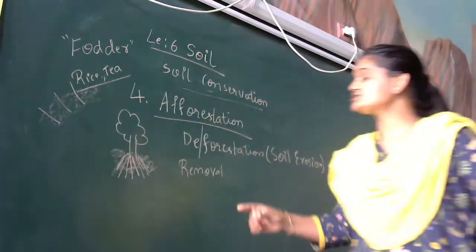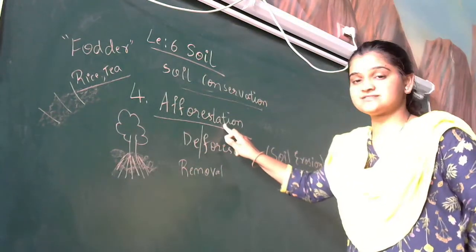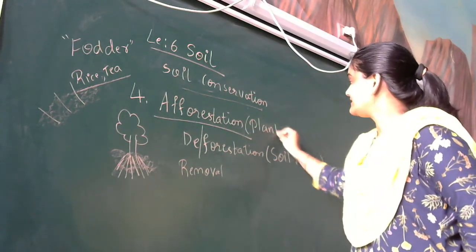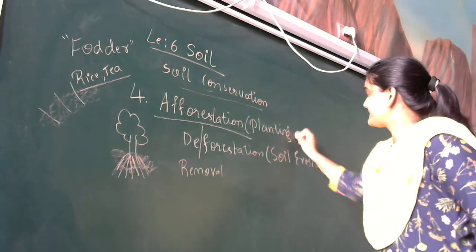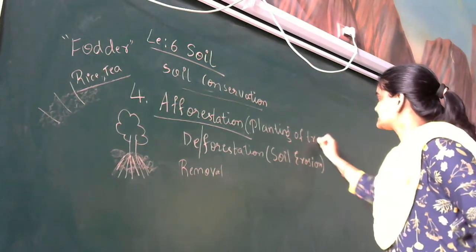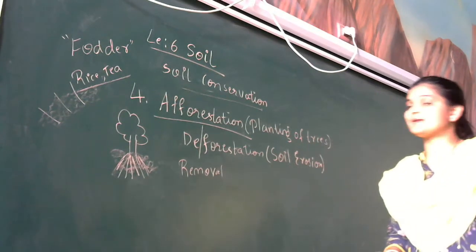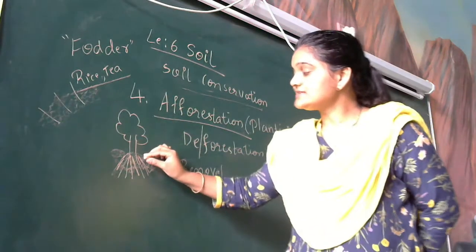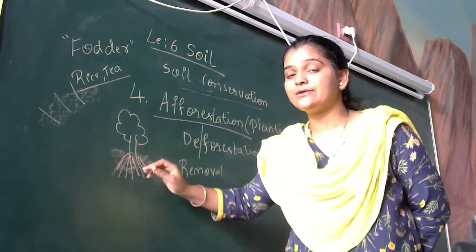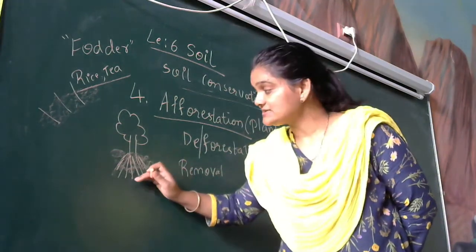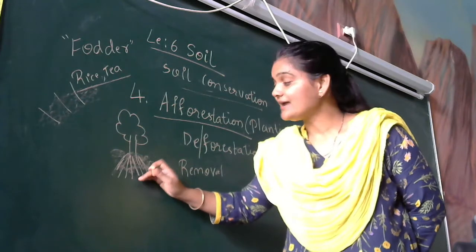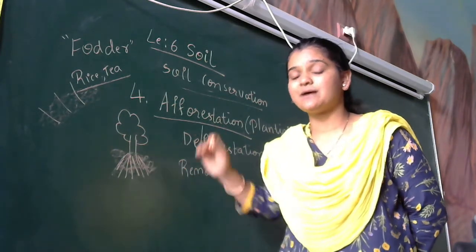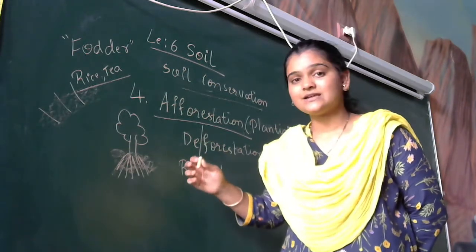Okay, the last one, as we have seen, is afforestation. Afforestation is nothing but planting of trees. In case of planting more trees, the trees are deeply rooted into the soil, and these roots will say, "I am there with you, you will not be washed away by running water, by wind or by any other causes."